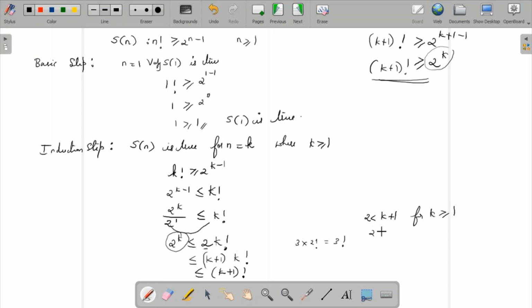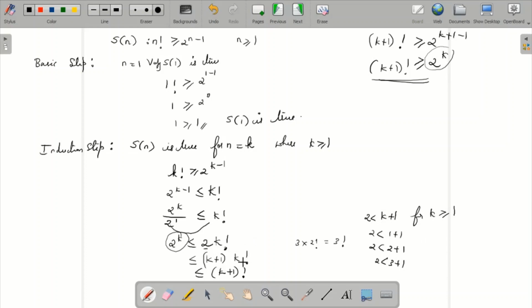Compare here: 2 can be 1 plus 1, and if you put 2 or 3, when k is 1 plus 1 or more, 2 is always less than k plus 1. So I replaced 2 with k plus 1, and k can be anything greater than or equal to 1.